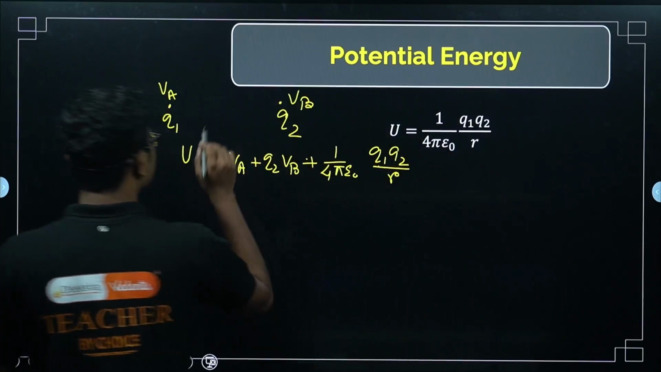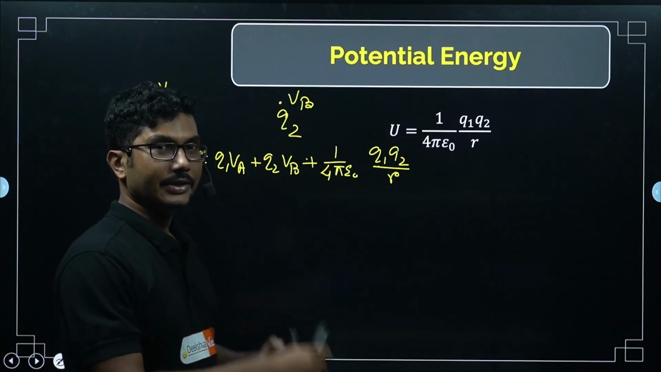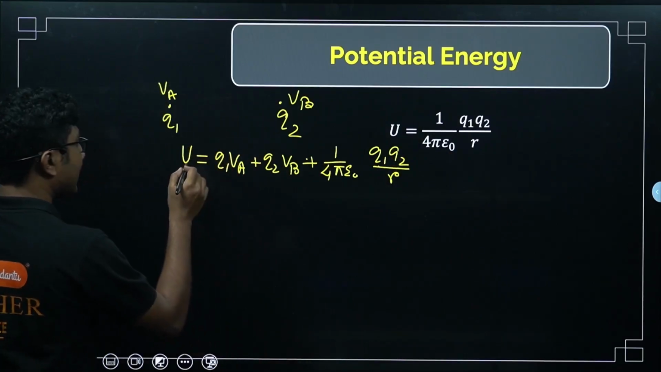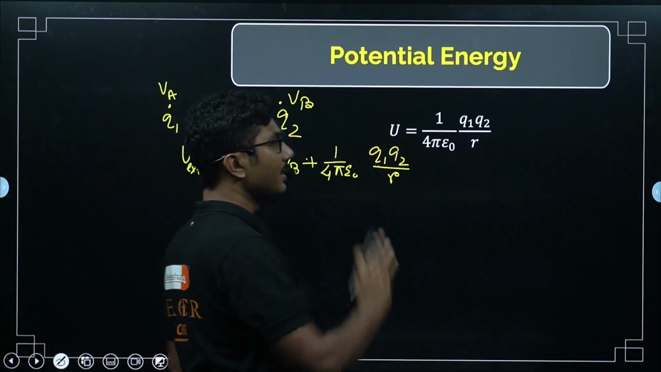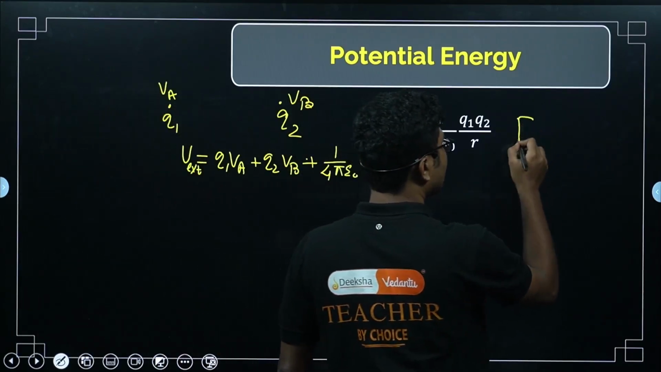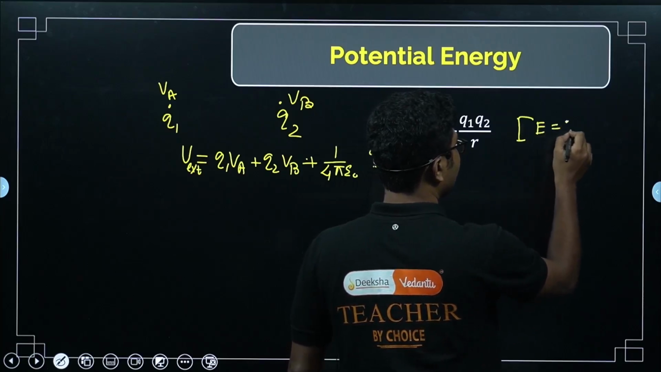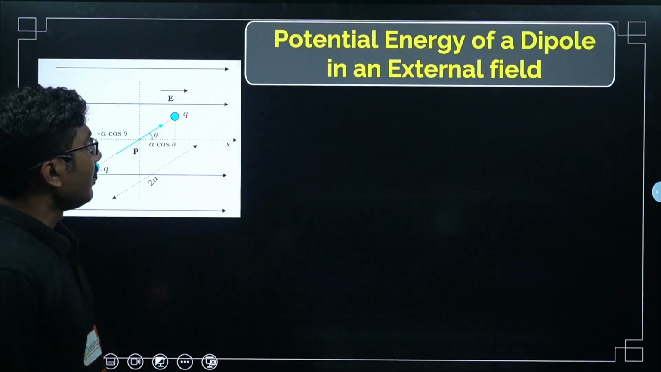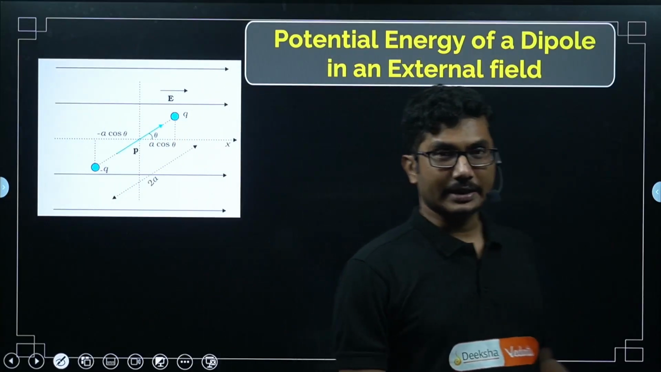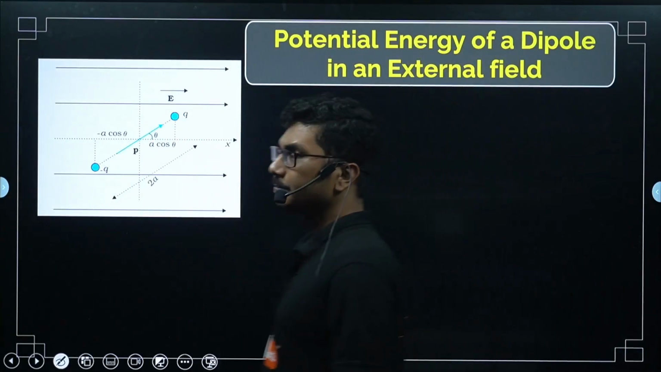This is when the system is kept in an external electric field. So this is when external electric field is present. Here external electric field is 0, okay? Now, potential energy of a dipole in an external electric field, this is very important.